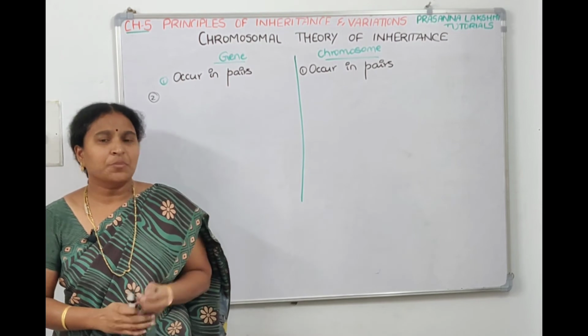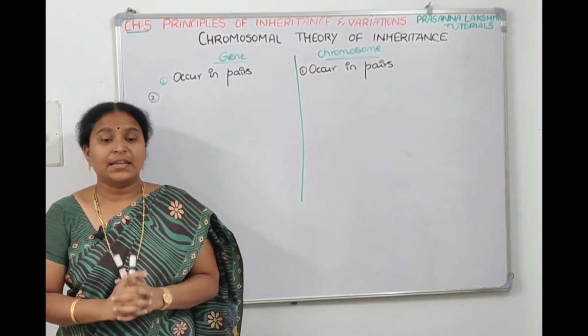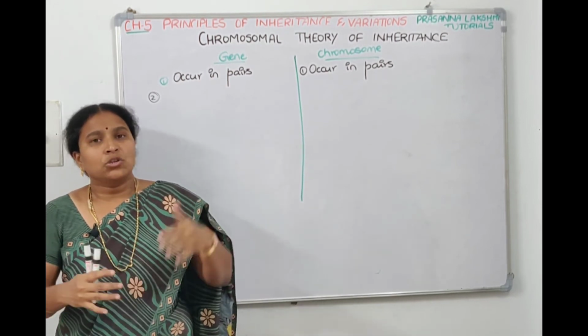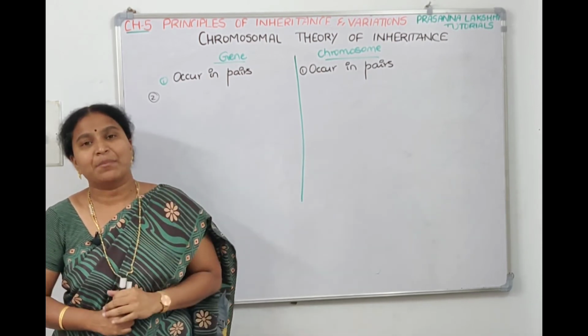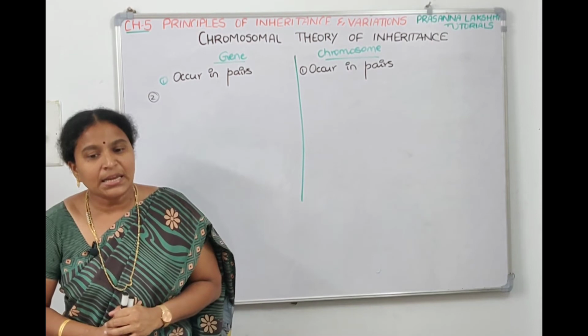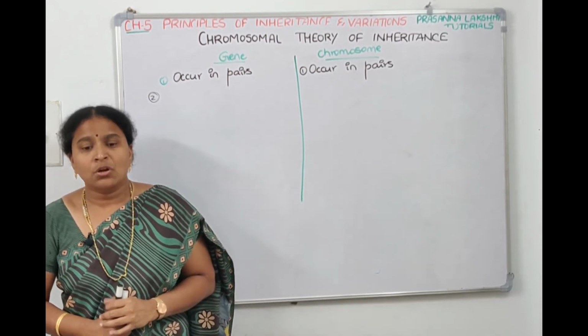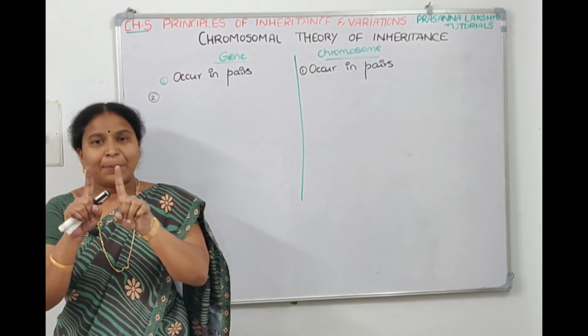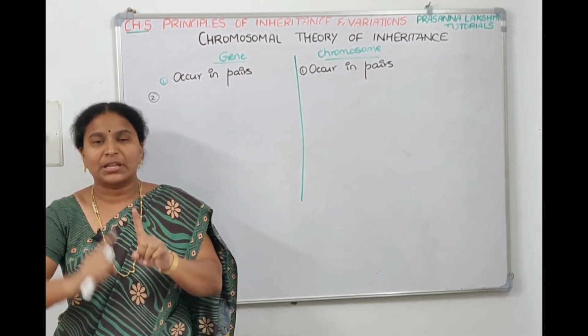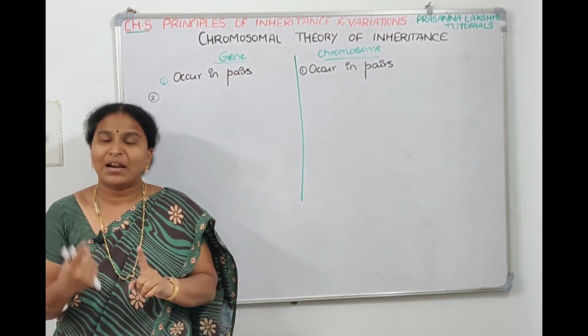Now just now we saw in the previous picture that they are segregating. When are they segregating? Diploid organism becomes haploid organism during meiosis at the time of gamete formation. So when they are segregating at the time of gamete formation, only one of a pair is transmitted to the gamete. Among capital R, small r, only one will go to the gamete. Among capital Y, small y, only one will go to the gamete.